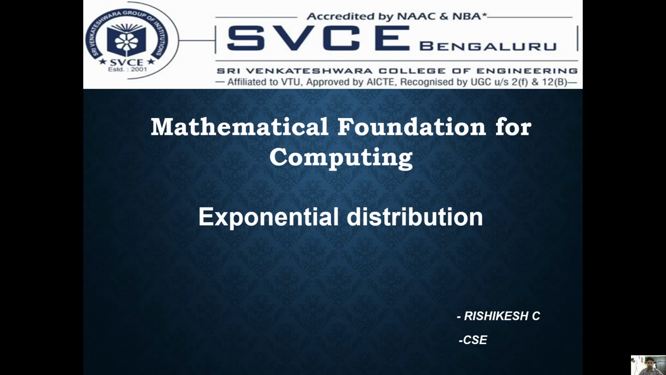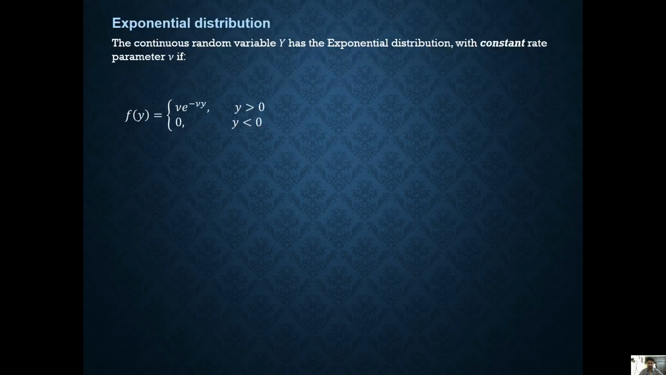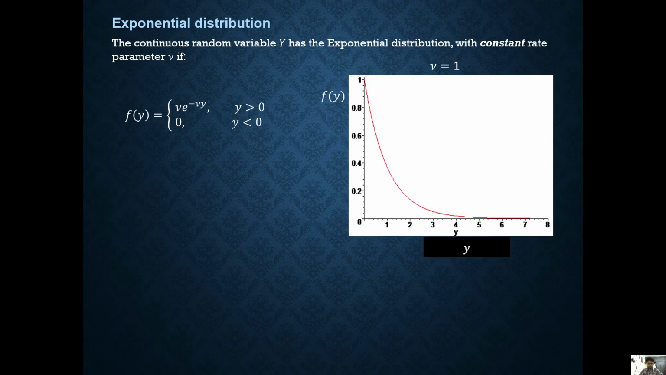Today let's discuss exponential distribution. The continuous random variable y has the exponential distribution with constant rate parameter v if f(y) is equal to v e^(-vy) for y greater than 0, and 0 where y is less than 0. Here is its graph.